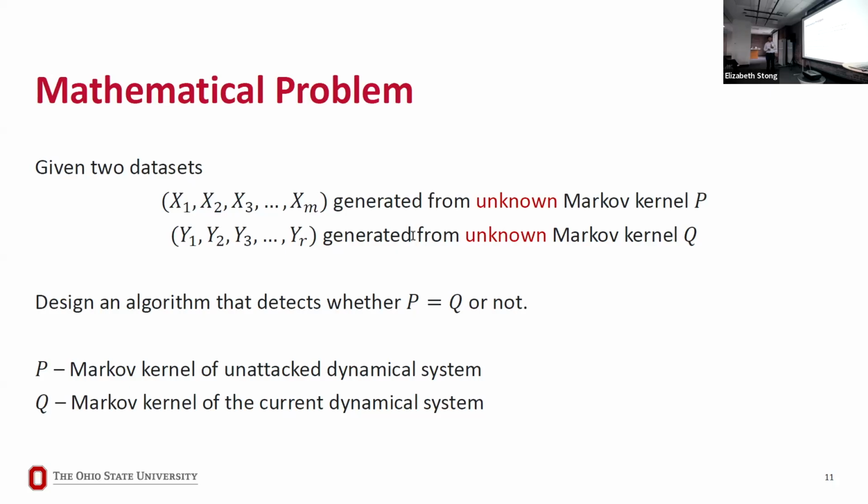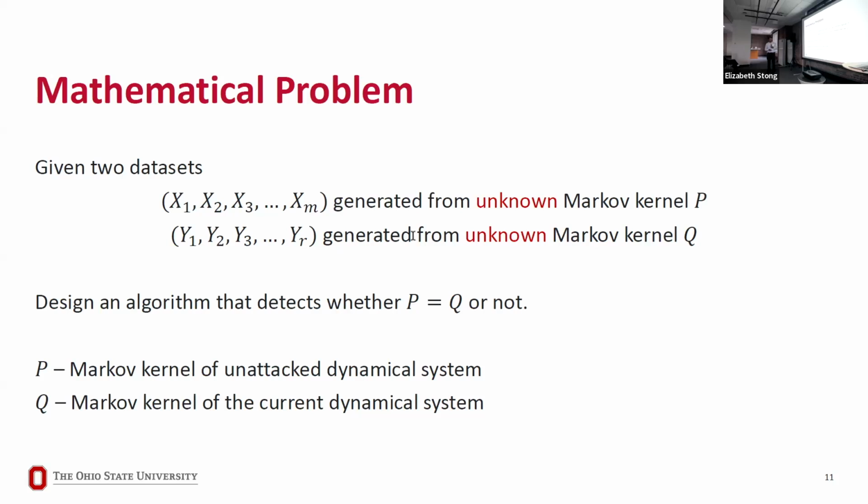If there is an attack, then today's data set will come from a different statistical distribution, and we want to be able to detect that particular change. So the eventual mathematical formulation is we need to design an algorithm that takes into account these two data sets and detects whether P is equal to Q or not. So these Markov kernels are the same or they are different.